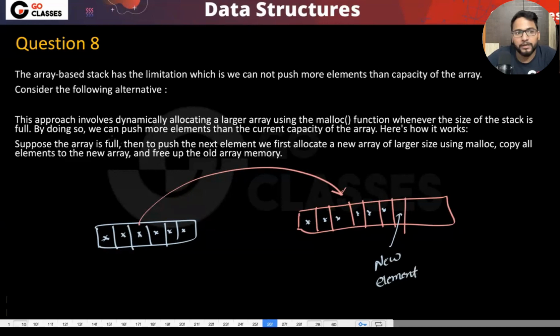The element can go here. So have you understood how they're implementing this dynamic size array? So they are saying that if you want to push more elements than what is already being pushed, then you basically allocate a new array of larger size, right? What is the size of this? 1, 2, 3, 4, 5, 6. Size of this is 6. What is the size of this?